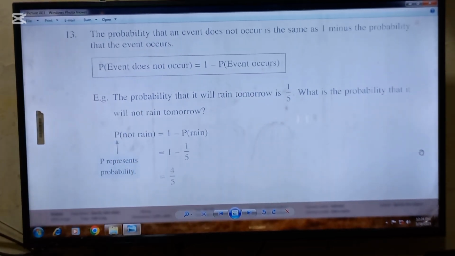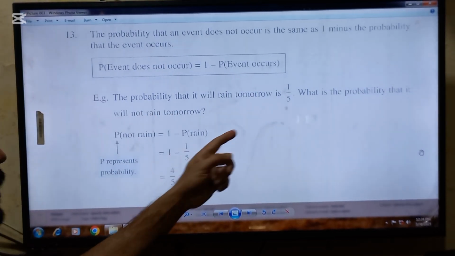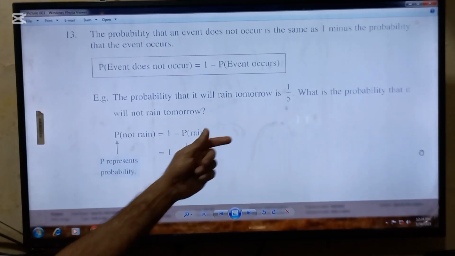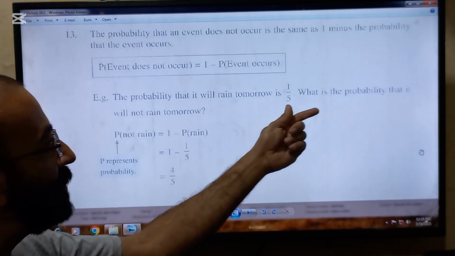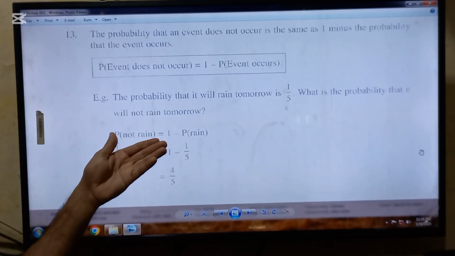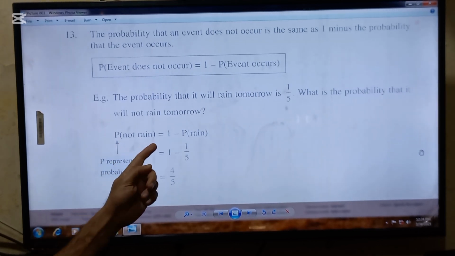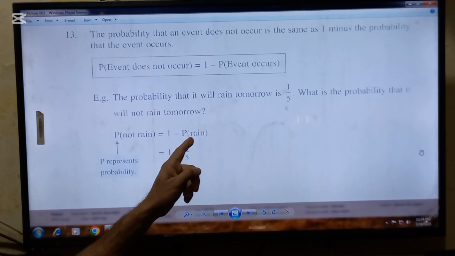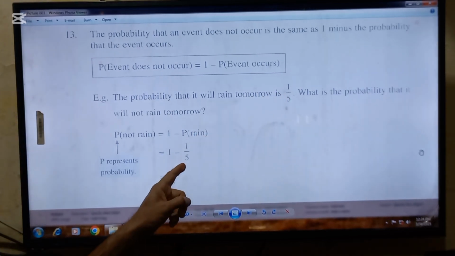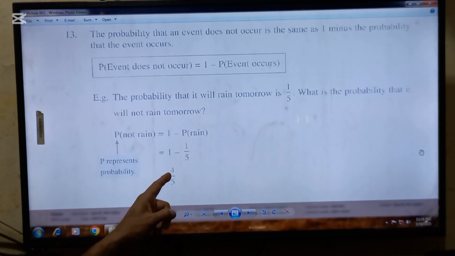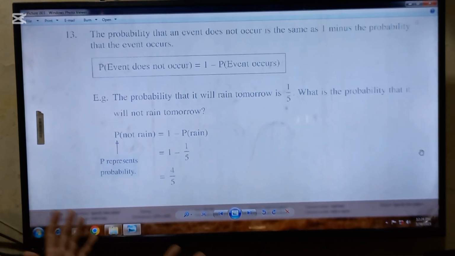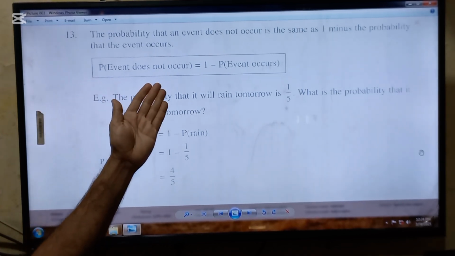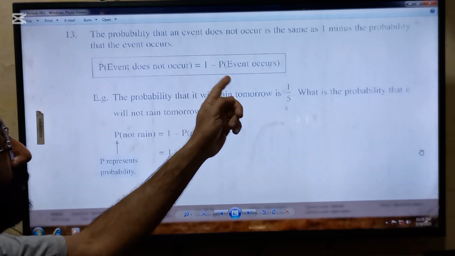An example is here. The probability that it will rain tomorrow is 1 by 5. What is the probability that it will not rain tomorrow? So the rain's probability is 1 by 5 and the not raining probability is the requirement. So probability of not raining is equal to 1 minus probability of rain. So 1 will be as it is, minus will be as it is, and the probability of the rain is given. So put it here and solve it. You will get the answer 4 by 5. So the point to remember is, the probability of an event not occurring will be equal to 1 minus probability of event occur.